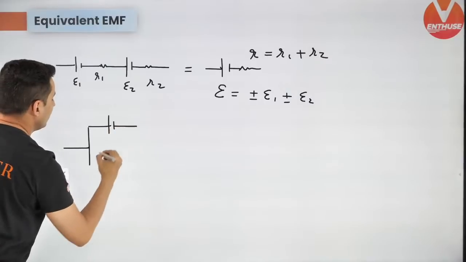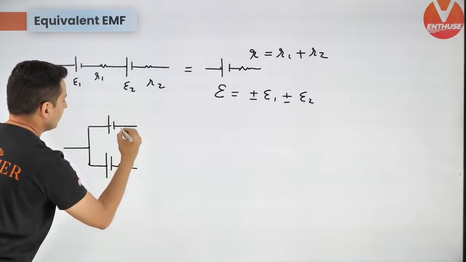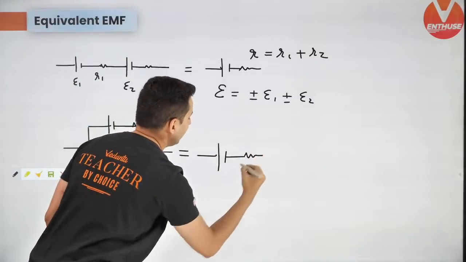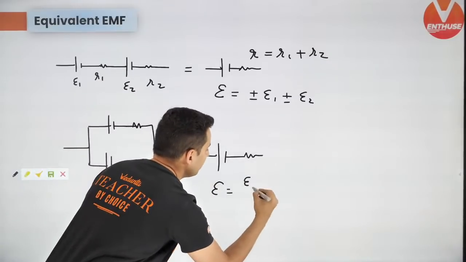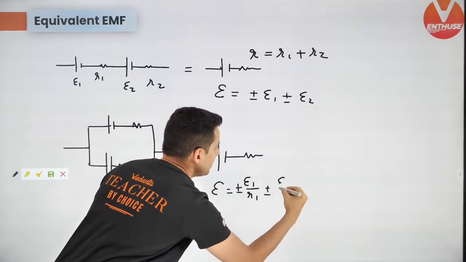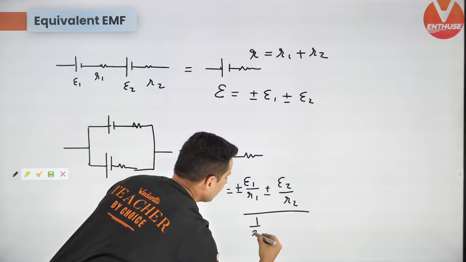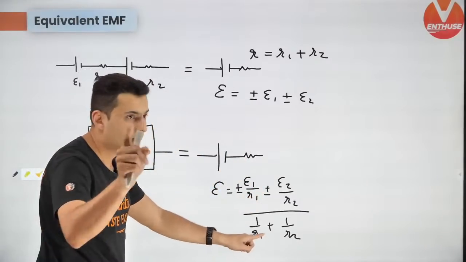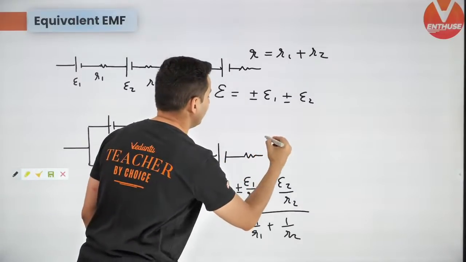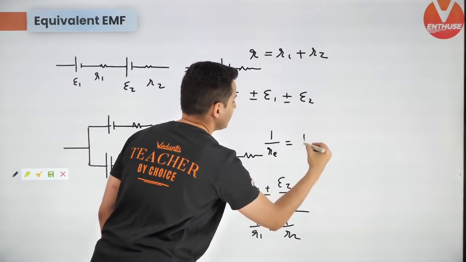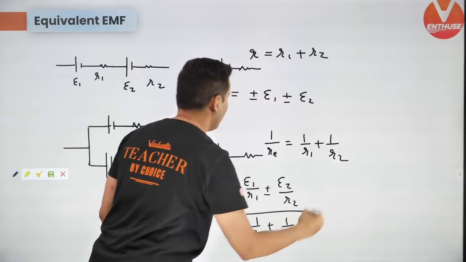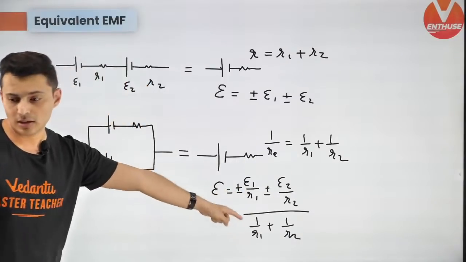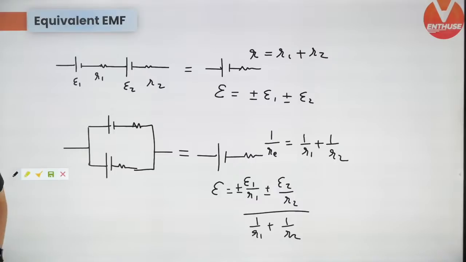Similarly, if you have multiple batteries in parallel like this, you can combine it into one single battery and that EMF is again E1 by R1 plus minus E2 by R2 divided by 1 by R1 plus 1 by R2. Notice plus minus is only on the top, not below. Keep this in mind. And the equivalent resistance, 1 by equivalent resistance is 1 by R1 plus 1 by R2. So you can combine both these batteries into one single battery with internal resistance using this formula. Okay, I hope this is clear.